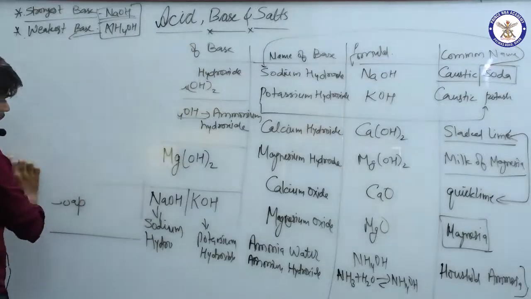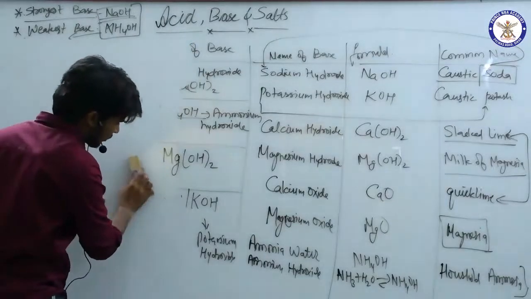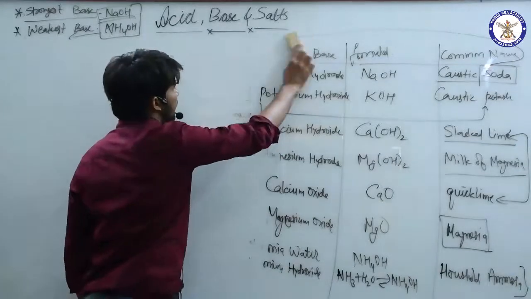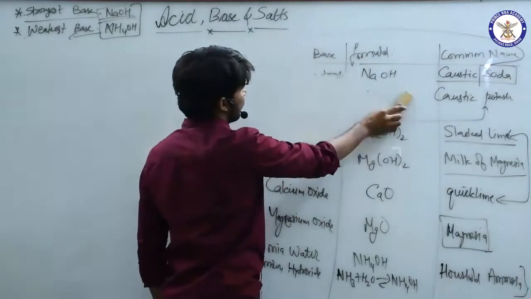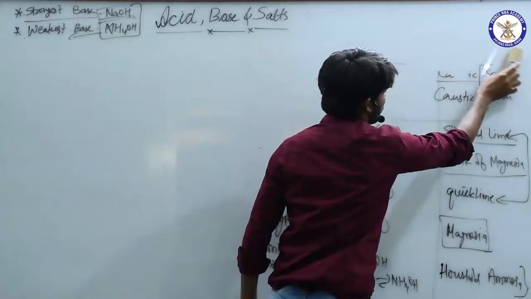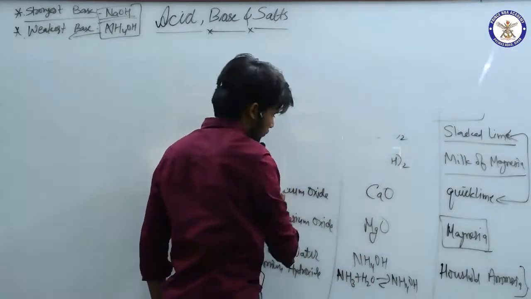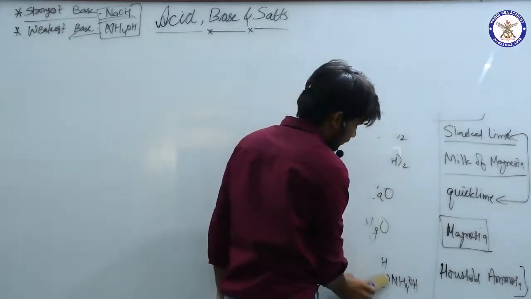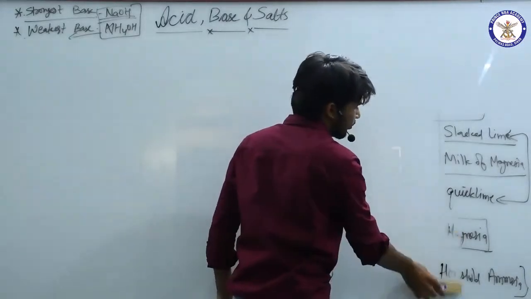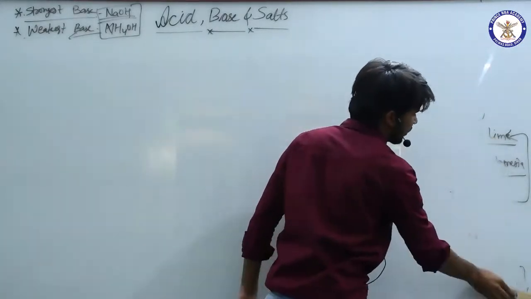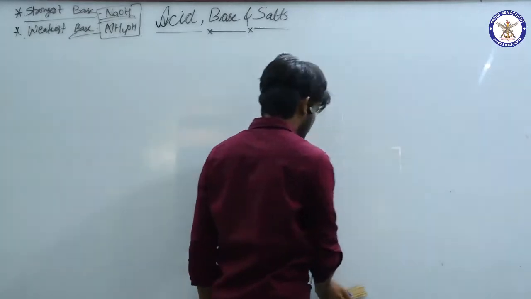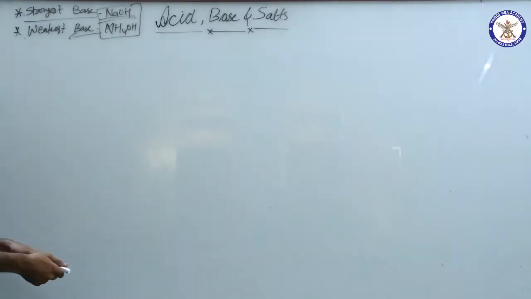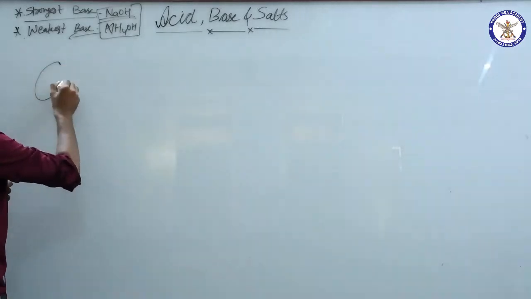I will start the next portion of this chapter in the next video, but I am putting a question in front of your eyes: whether you can do this or not. Before starting this chapter, we studied that we can tell by testing any substance whether it is acid or base, right? It's sour or bitter. Now I'm writing a question in a very big font.